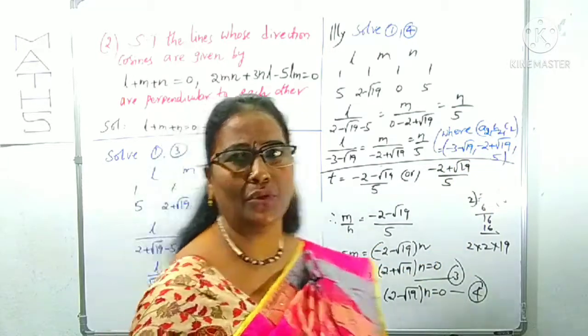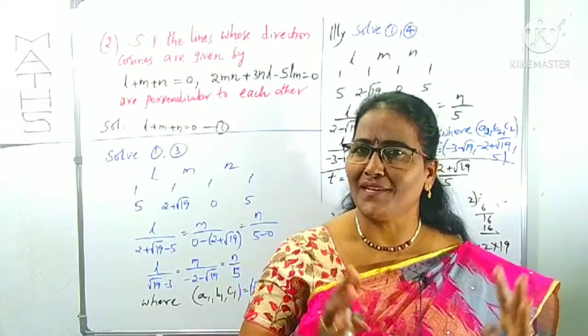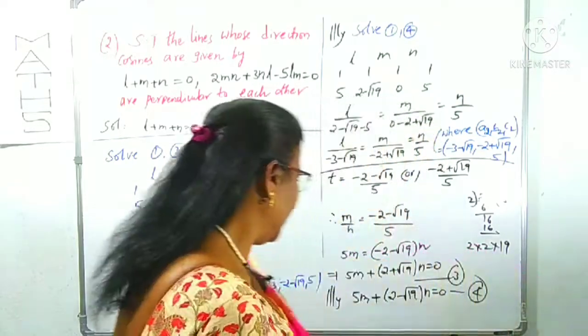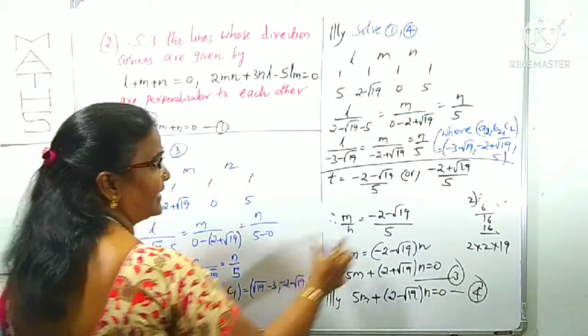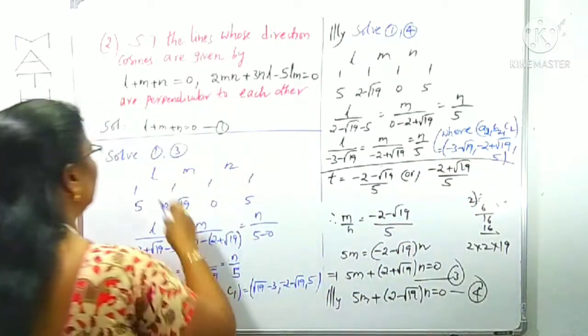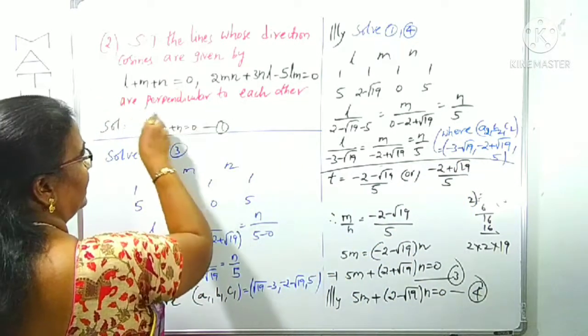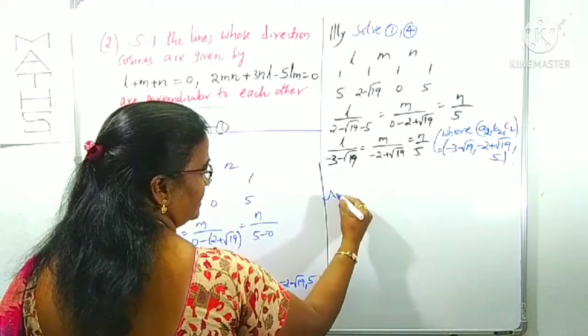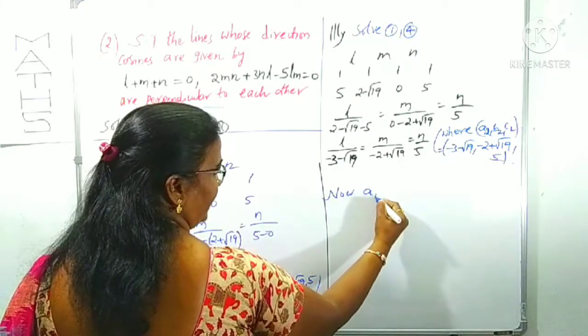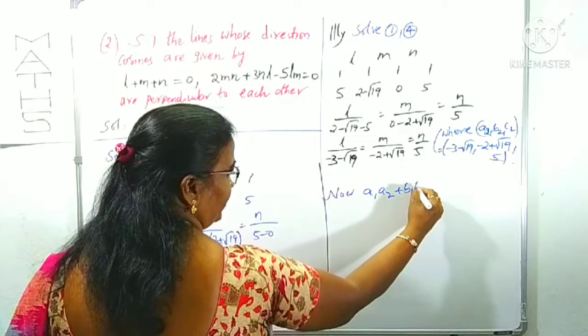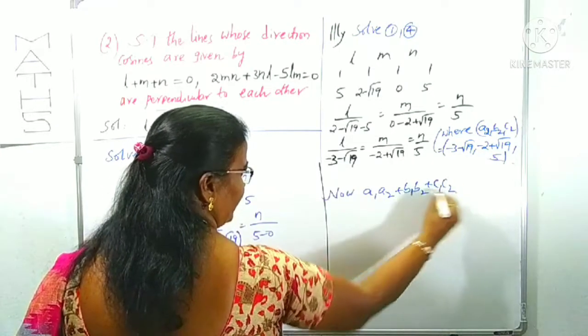You know, there are two lines whose DRs are ready. What are the DRs? A1, B1, C1 is this one, and A2, B2, C2 are this one. What you have to show is that those are perpendicular lines. Now we have to check the product A1 A2 plus B1 B2 plus C1 C2, what the result is. You can check it now.